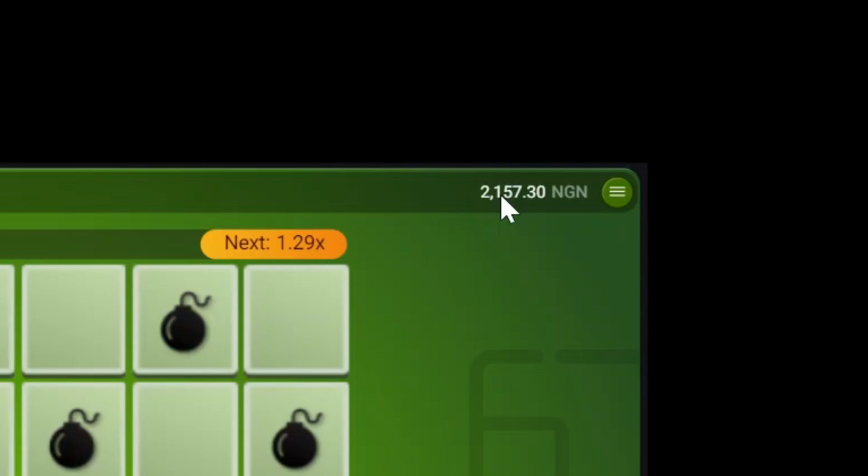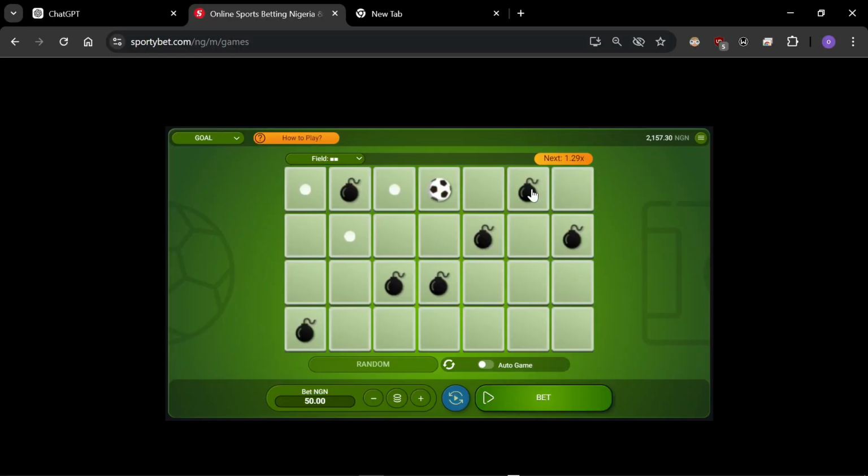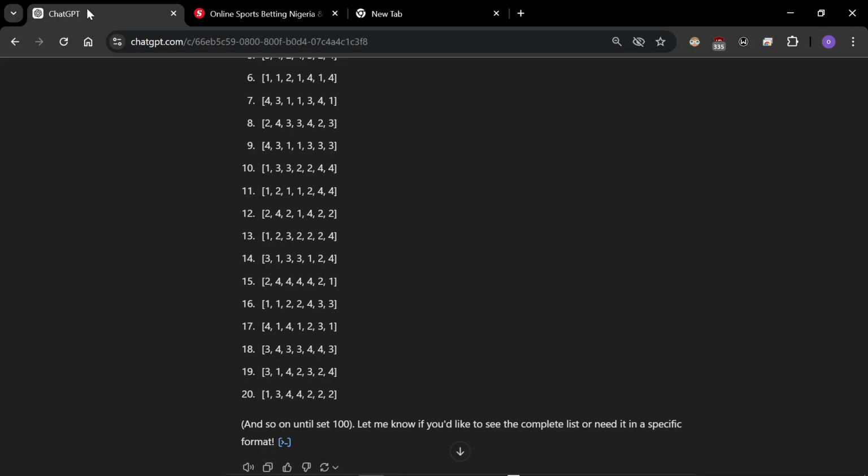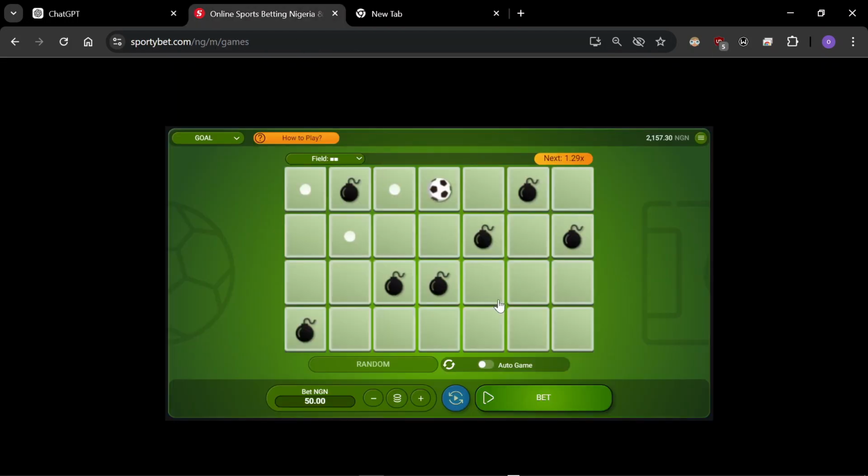Now it could be any amount you are chasing. You have to be ready to lose. But if I had gone for this, look at this, 121124, I would have lost. It knew I was coming here and there's a mine here. See that? Now that is how you play this game.